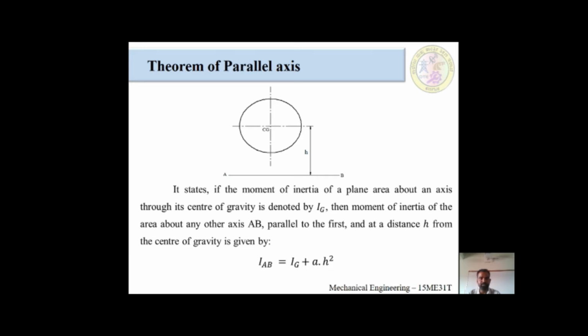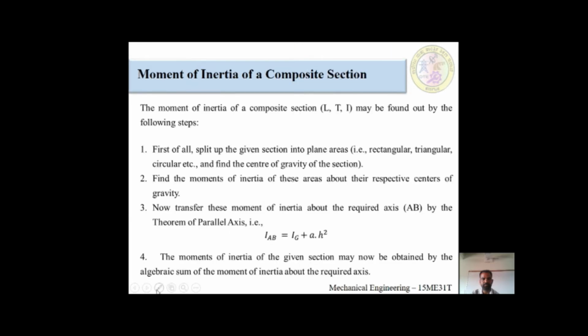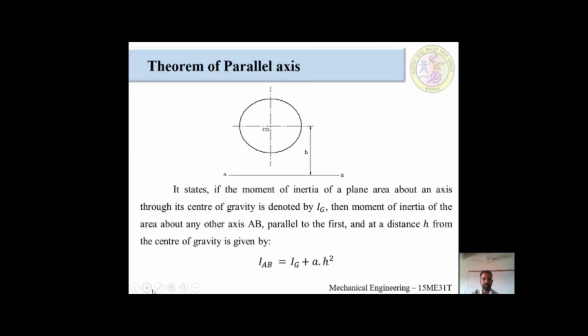Before starting the explanation, I will give a statement related to the theorem of parallel axis. The statement would be: if the moment of inertia of a plane area about an axis through its center of gravity is denoted by Ig. Up to here we have come. Before going to the next statement, I will explain up to here.